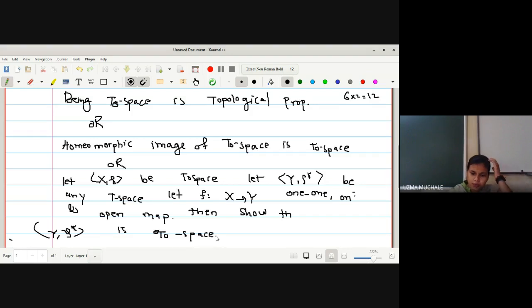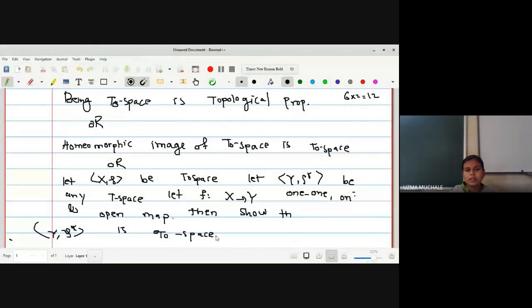Okay, now let us go through the statements one by one. The first statement is given to us as: being a T naught space is a topological property. The second statement tells you the homeomorphic image of a T naught space is a T naught space. Now the meaning of topological and homeomorphic, both I will explain later on.